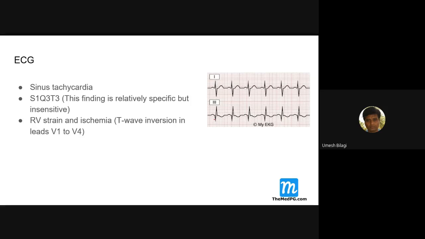Similarly here, this is the R wave, but you have a negative wave before it, so it is a Q wave. That is in lead 3. So you are getting a Q wave here, and the T waves are inverted. Due to this, we call it S1, Q3, T3.